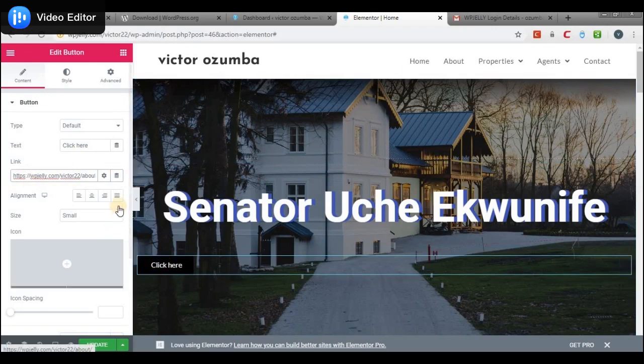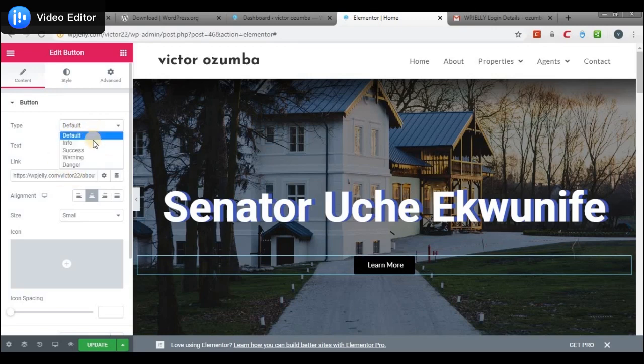Then we could also align the button center. We could mess around, we could do a lot of things to the button. Like it says click here, I could just say learn more. Sorry about that. Say learn more. Now I could change the button to whatever color or whatever kind of button. Info, you see the color it changes. Danger should be red. Yes, warning should be orange, and then success is green. Then we could even still do more.